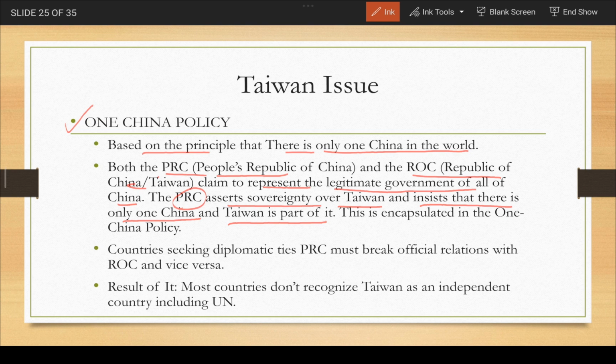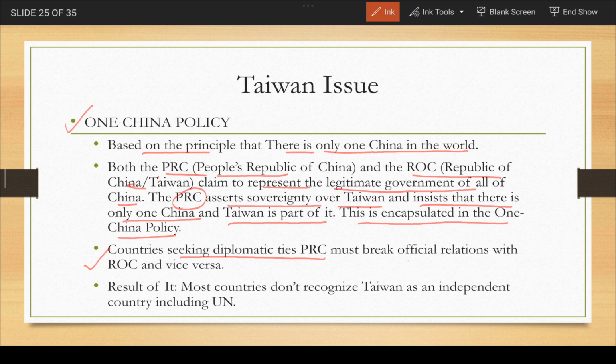So, through this One China principle, China is making the claim over Taiwan that Taiwan is an inalienable part of China. This is encapsulated in the One China policy. Now, the countries which are seeking diplomatic ties with the PRC, that is People's Republic of China, will not keep any diplomatic ties with Taiwan.